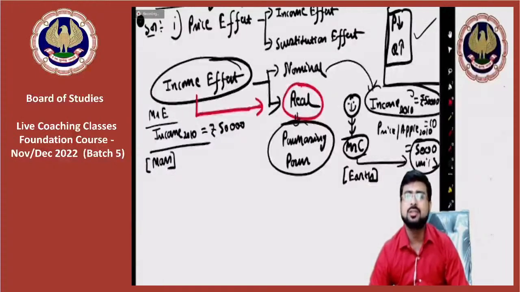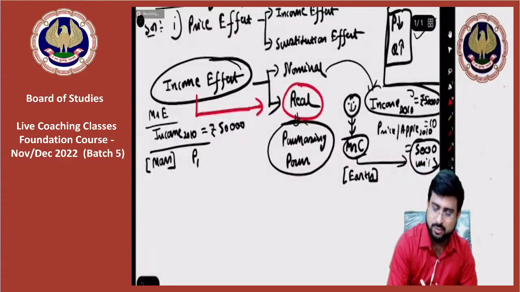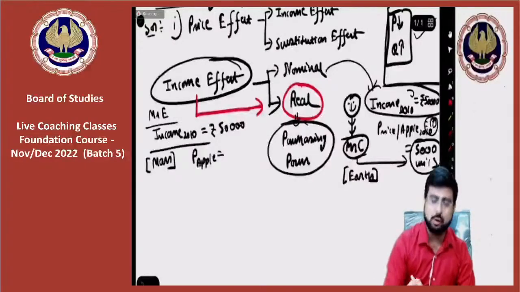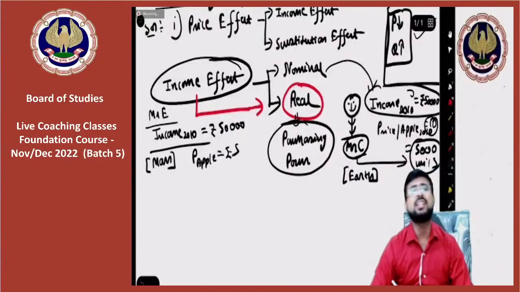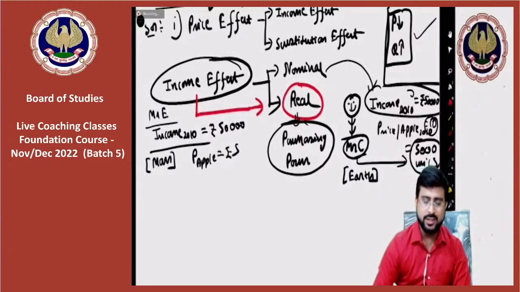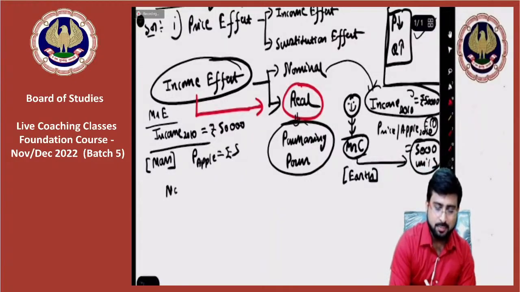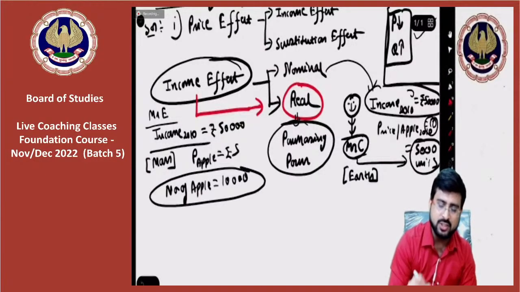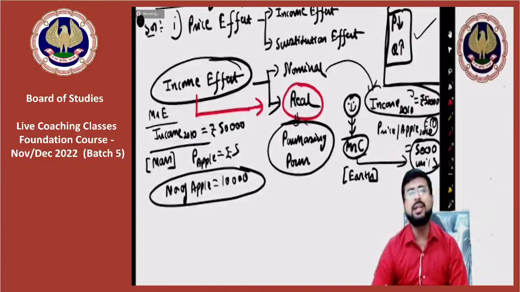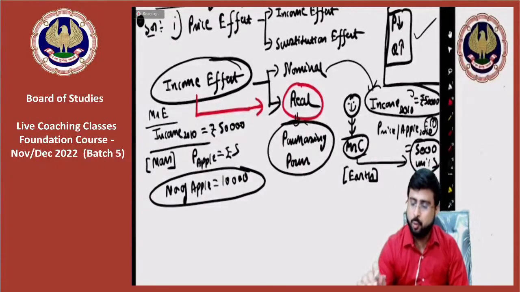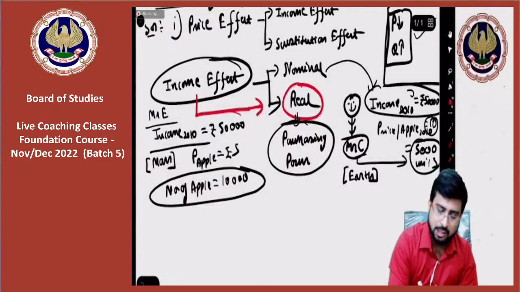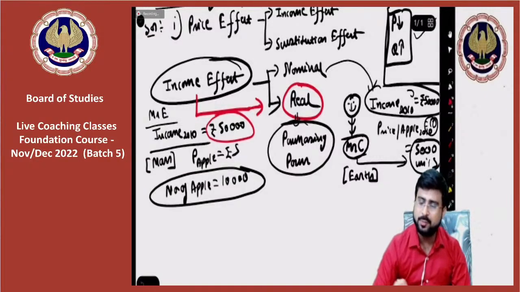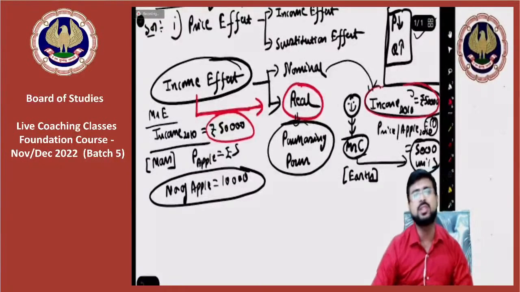Now what happens is, pay attention everyone, in Mars the price per apple is not 10 rupees, it is 5 rupees. So guys, how many apples can Mr. E buy? Sir, Mr. E, as per your example, can buy 10,000 apples, because 50,000 by 5 is 10,000. So yes, my dear friends, both of these people have the same nominal income. Mr. E has 50,000 as nominal income and Mr. C also has 50,000 as nominal income.